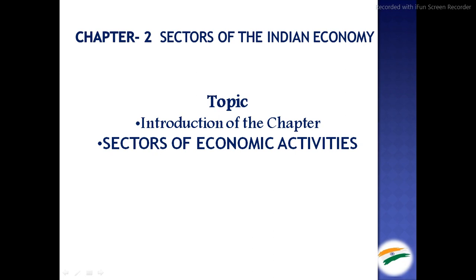Next, moving further, we are going to talk about the primary, secondary, and tertiary activity. After that, the comparison between the 3 activities, how GDP is calculated, what is the organized sector and unorganized sector, things related to unemployment, and so on. These are the topics we are going to see in this chapter. We are going to see how the 3 sectors are contributing to the Indian economy. So let's get started. First, the introduction of this chapter is over.